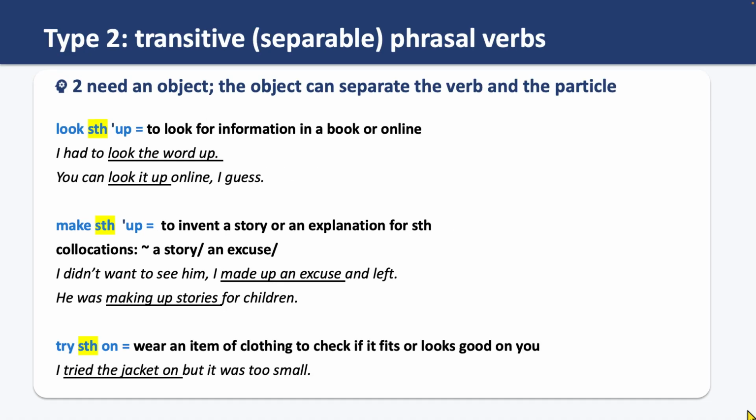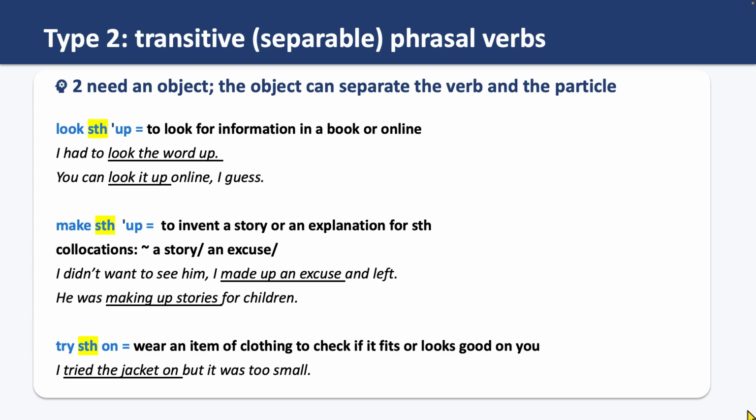It's going to be about transitive phrasal verbs. Transitive is the opposite of intransitive. And I think you can guess, it's just easy mathematics. A transitive verb or a phrasal verb needs an object. The object can sometimes separate the verb and the particle, and that's what we mean by separable. So the phrasal verb needs an object, and this object can separate the two, the verb and the particle.